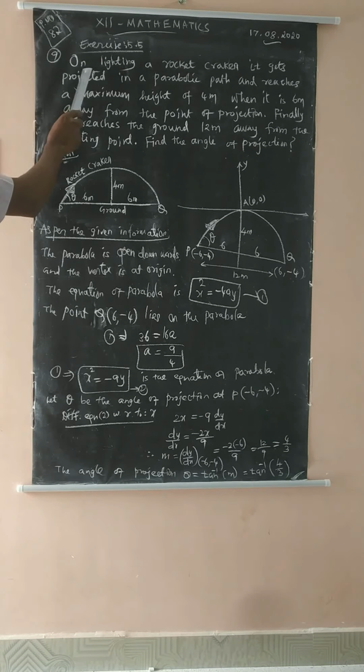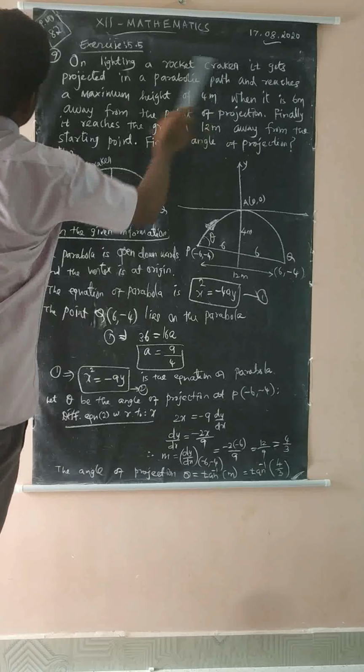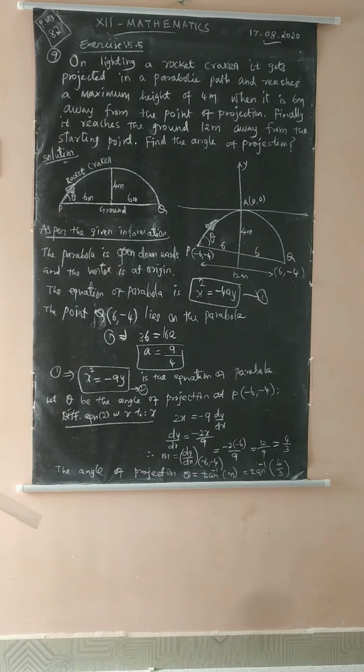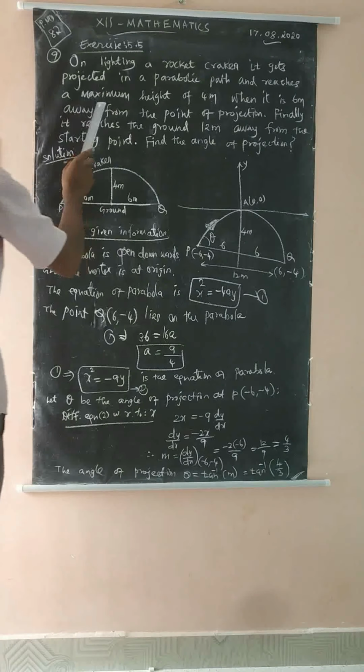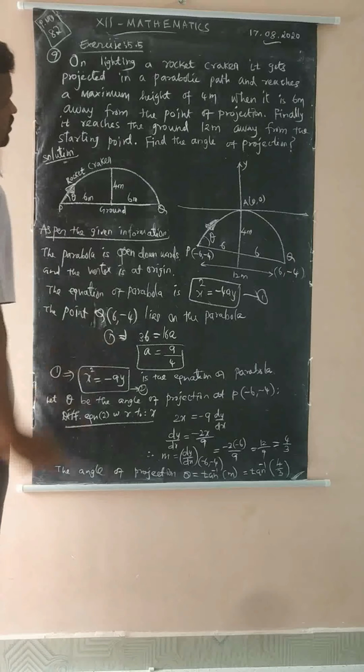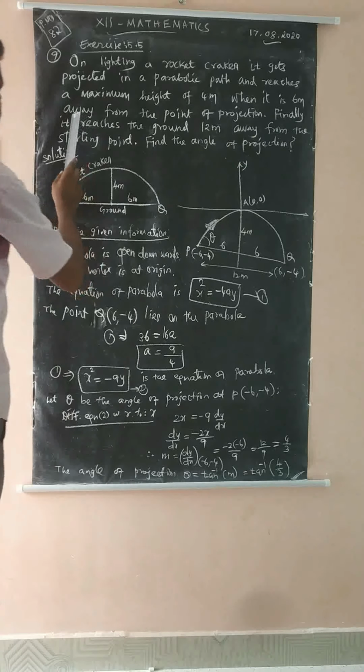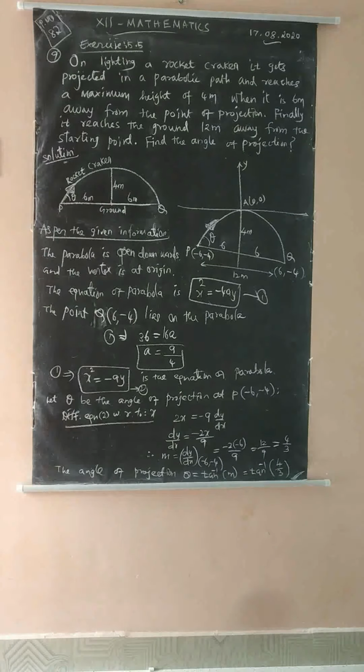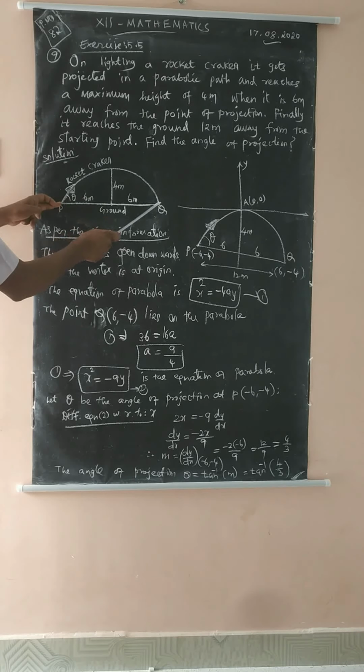Ninth question: on lighting, a rocket cracker gets projected in a parabolic path and reaches a maximum height of 4 meters when it is 6 meters away from the point of projection. See the diagram: this is the starting point, the projector, and the rocket cracker goes along the projected path.